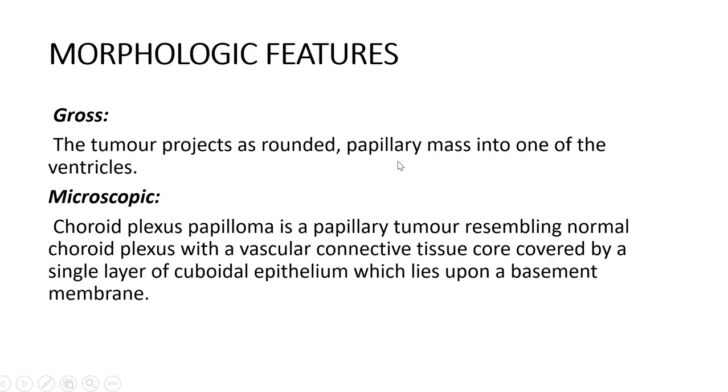Grossly, the tumor projects round papillary masses into the ventricles. Microscopically, the papillary tumor resembles normal choroid plexus, with a vascular connective tissue core covered by a single layer of cuboidal epithelium lying on the basement membrane. So basically you see finger-like projections lined by cuboidal epithelium with a fibrovascular core. That's a feature of choroid plexus papilloma.